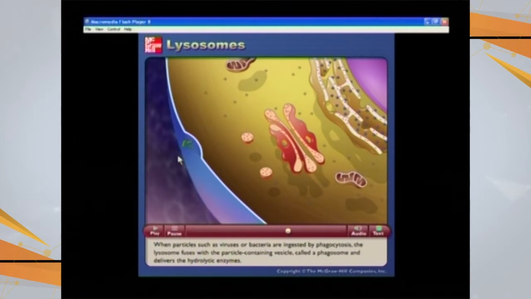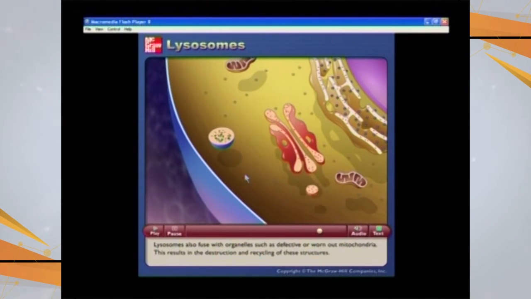Now this is a bacterium which is going to enter inside. These are the bacteria and they are attacked by the lysosomes. And what is there? Oh, splitting of the bacteria. They are going to be disintegrated, they are going to disappear. Let's say this is a mitochondrion which has completed its life. Autophagy, self-eating, the part of the cell is digested. Similarly, the whole cell may be digested at the time of death of the cell. So these are a few functions of the lysosome you have seen in this animated tutorial.